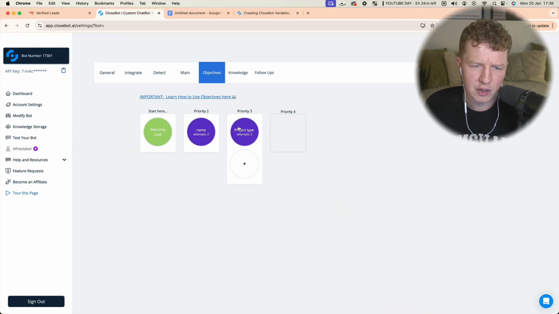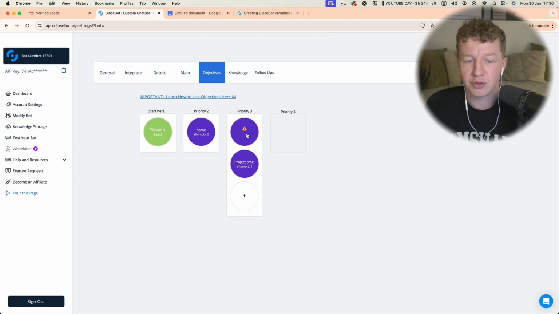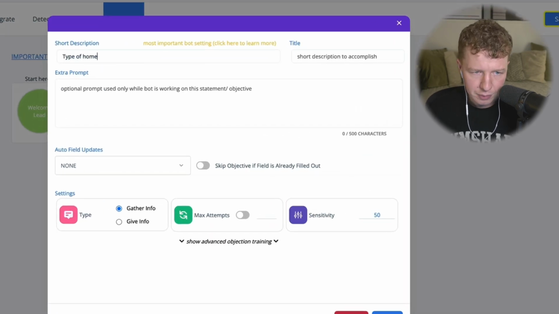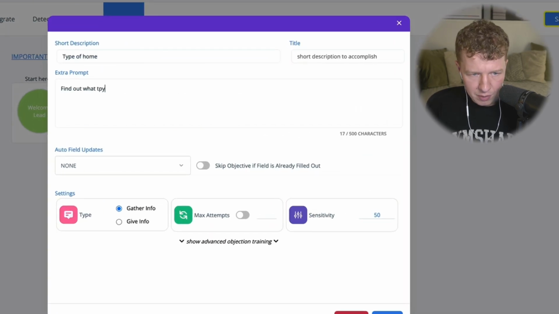So now we've asked for name, we've asked the project type, and then we've asked for the next stage. I'm going to keep this bot relatively simple, but you could obviously ask lots of questions here. Let's say, for example, you wanted to know the type of home that they live in. Well, you can put that at the same priority as project type, because it may be just as important to your business. So we put in here: find out type of home, so what type of home @lead_name lives in. For example, terrace, house, semi-detached, detached, bungalow.